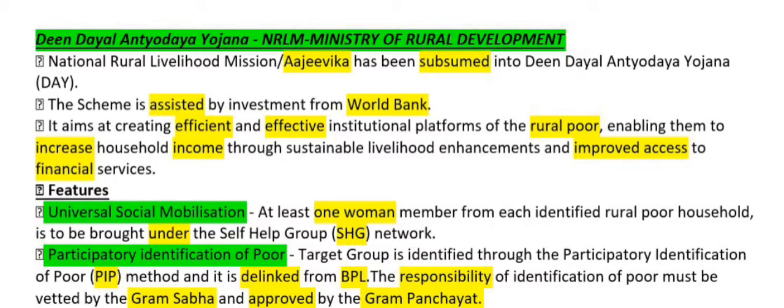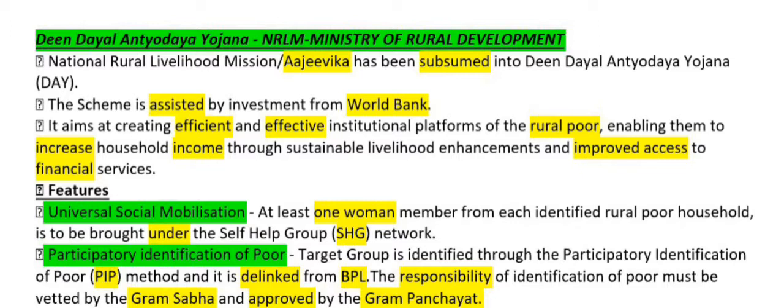Okay, the features of the scheme are universal social mobilization. It means at least one woman member from each identified rural poor household is to be brought under the SHG, self-help group networks. Second is participatory identification of poor. The targeted group is identified through the Participatory Identification of the Poor, PIP method, and it is delinked, not linked, it is delinked from the below poverty line.